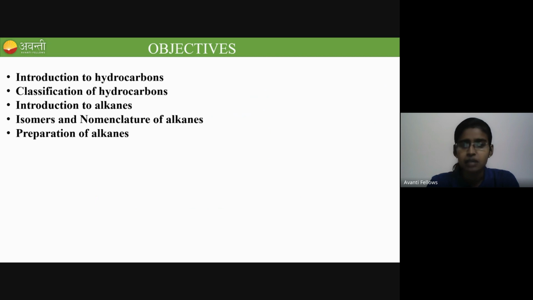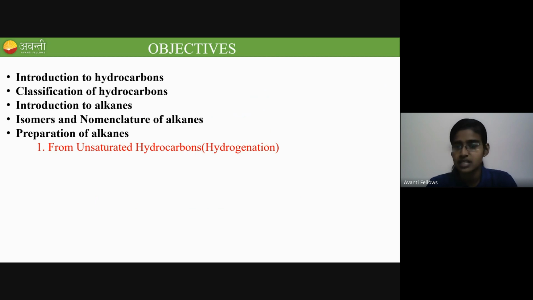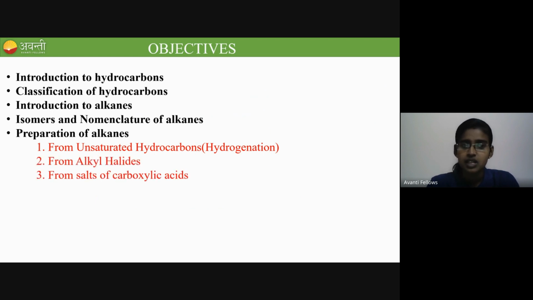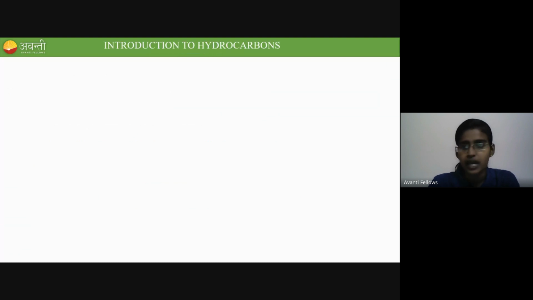Under preparation, there are three preparations we have for alkanes. The first preparation is from unsaturated hydrocarbons, which is otherwise called the hydrogenation reaction. The second preparation is from alkyl halides. The third preparation is from salts of carboxylic acid. We'll try to complete these topics as time permits. Moving on to the first topic, the introduction to hydrocarbons.